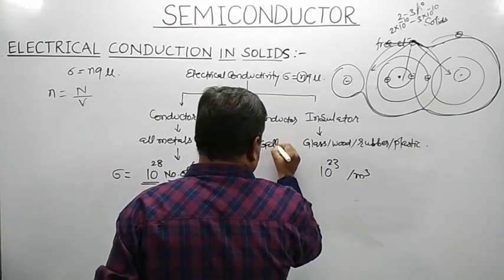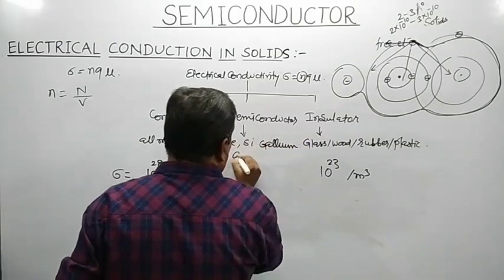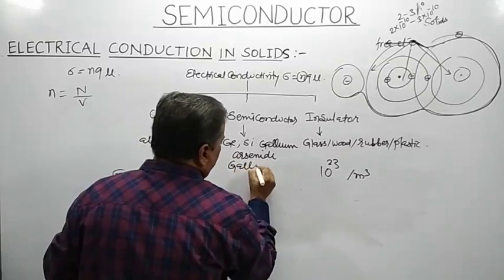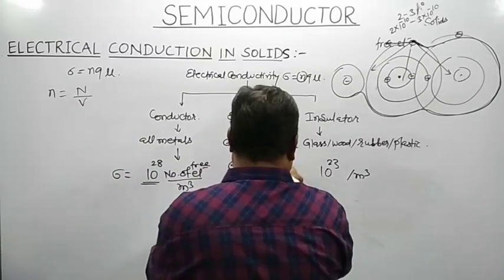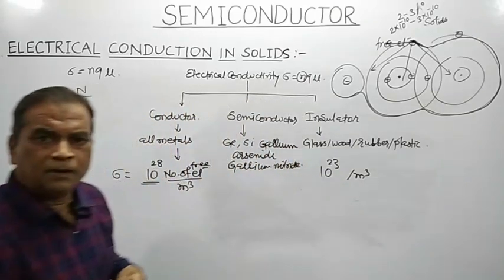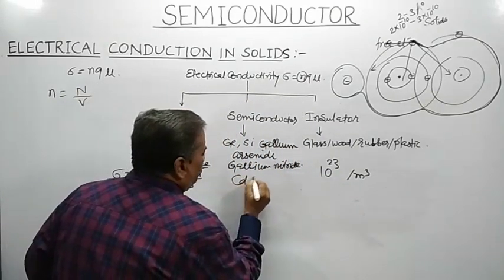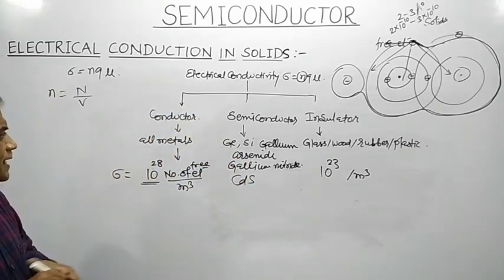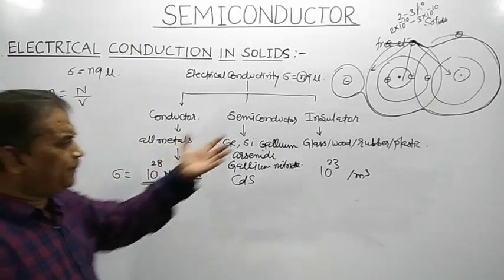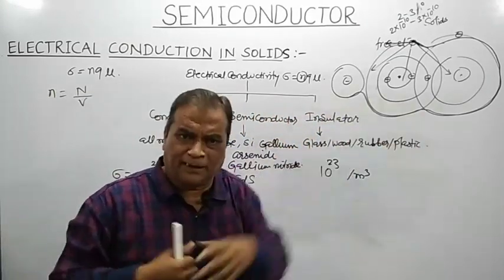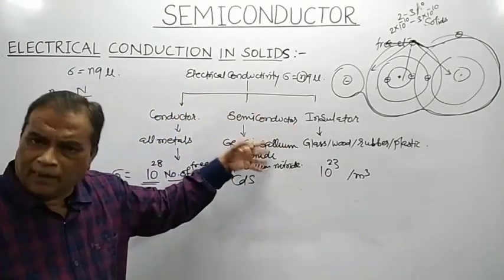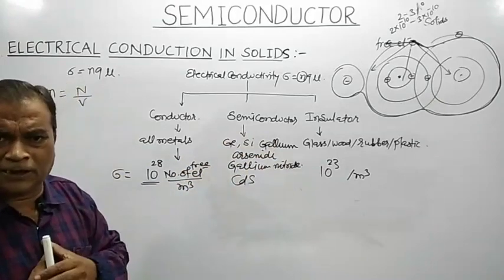Gallium arsenide, gallium nitride, or it may be cadmium sulfide. Examples of conductor: any metal, aluminium, copper, silver. Examples of insulator: glass, wood, rubber, plastic. Examples of semiconductor: germanium, silicon, gallium arsenide, gallium nitride, or cadmium sulfide.